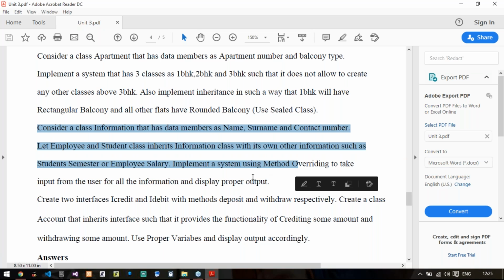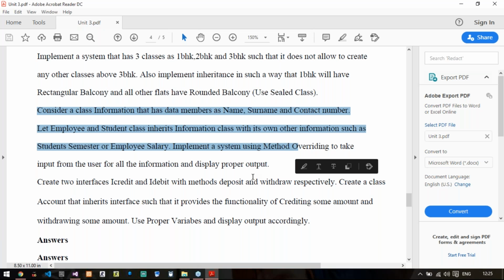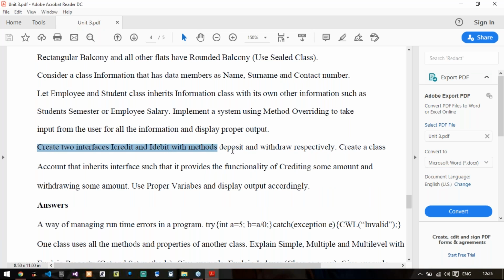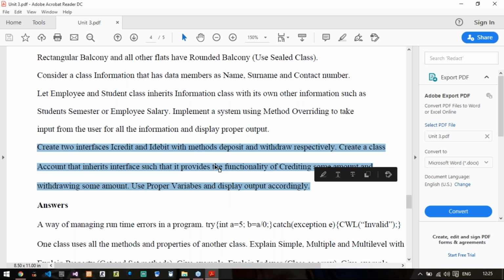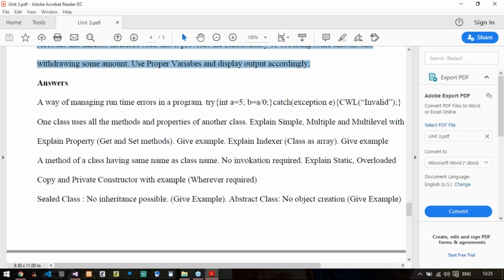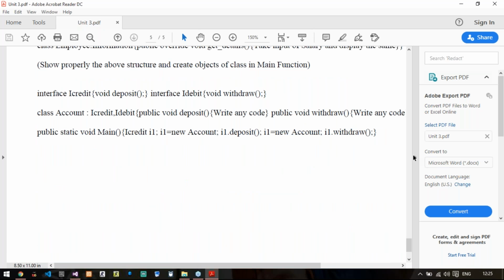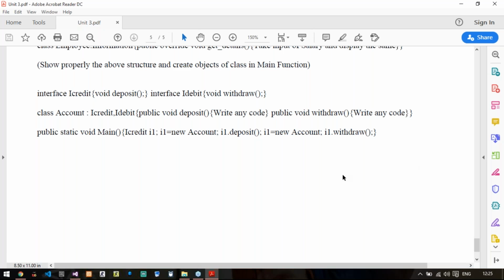And the last question is create 2 interfaces, iCredit and iDebit, with methods deposit and withdraw. Again, this was the part of your midsem, so you know the answer of this. And again, the answer of this has been mentioned here, so you can refer it. So this is all about your unit number 3, right?